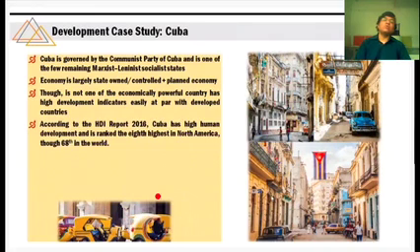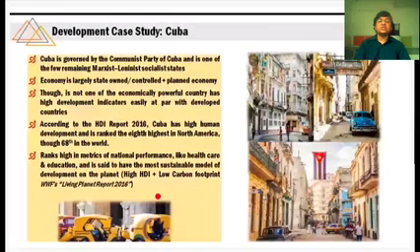So according to Human Development Index of 2016, Cuba has high human development, and it is ranked 8th highest in North America and 68th in the world. But it ranks high in the metrics of national performances like healthcare and education. You know, in India, the nurses and the medical staff from Kerala is very popular. Even we export them to West Asia as well.